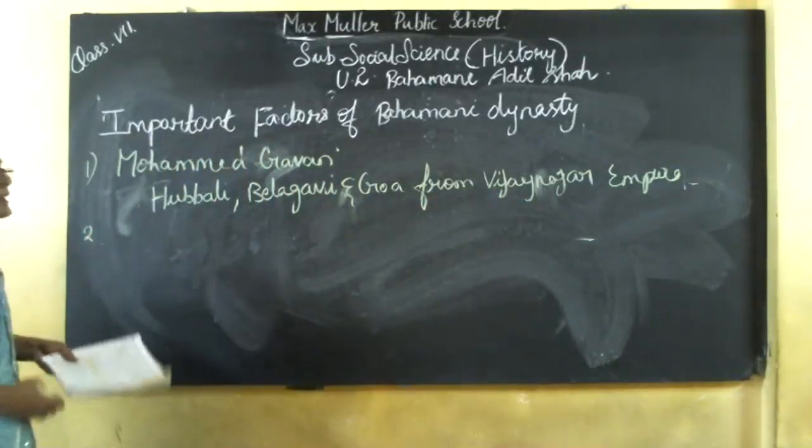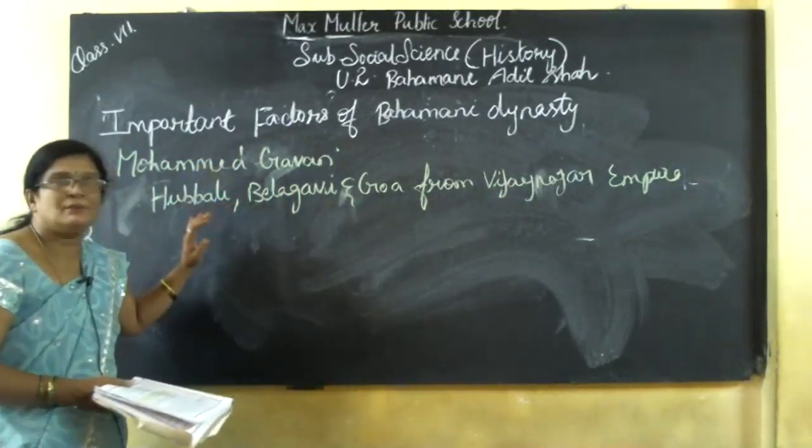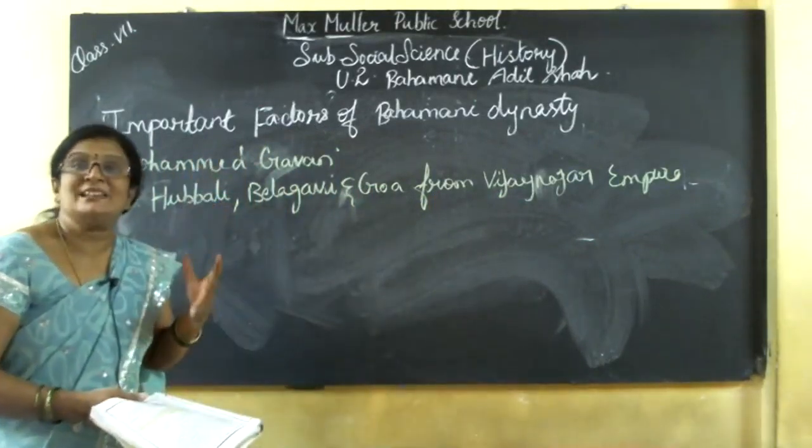The second one is the administration. Their administration was according to Islamic laws.